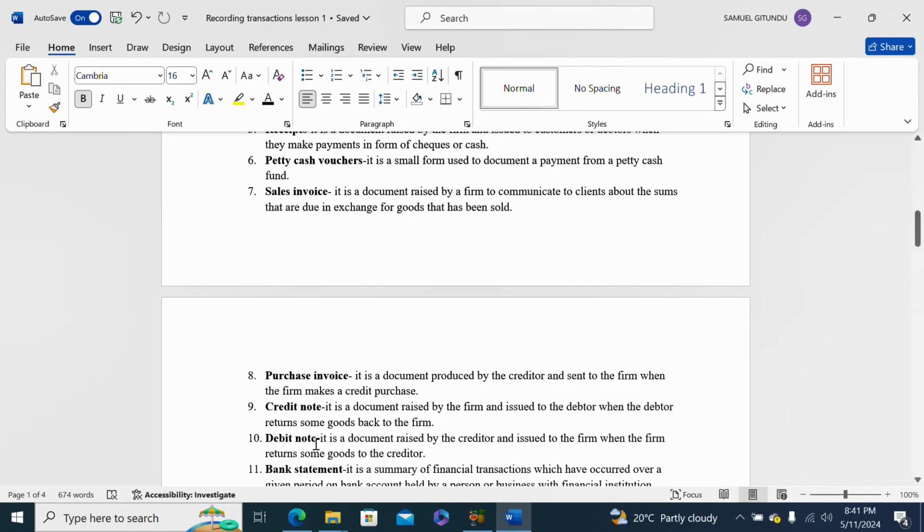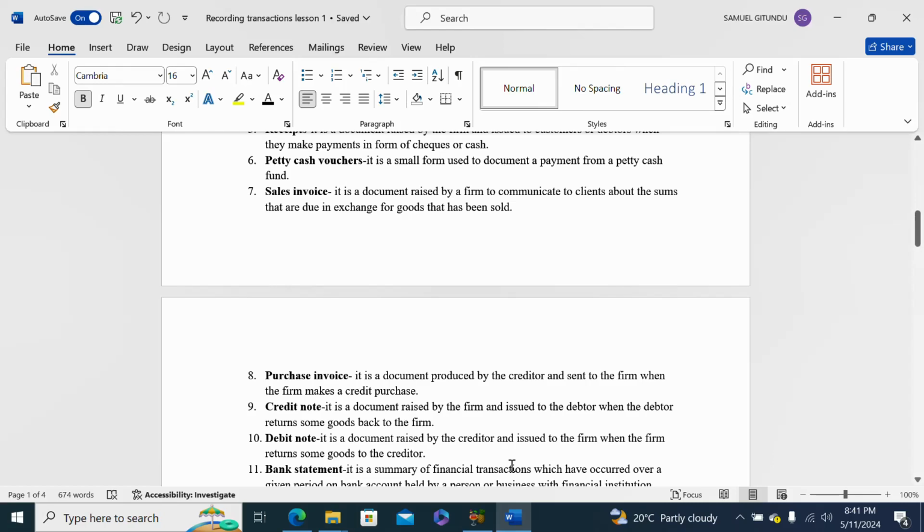Then we have the debit note, and it is a document raised by the creditor and issued to the firm when the firm returns some goods to the creditor. So when we come to the debit note, the business has purchased from suppliers or the creditors, and the business decides to return some goods because maybe those goods are not of good quality, maybe they have gone bad, or for any other reason, then the creditor or the supplier is going to issue the business or the firm with a debit note.